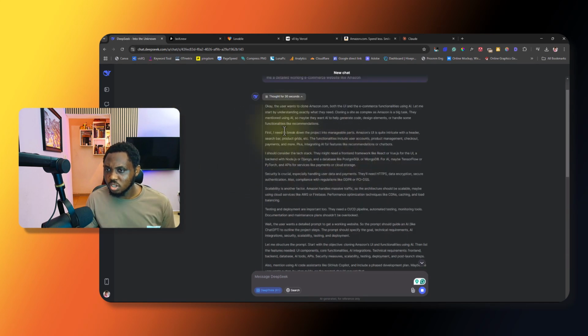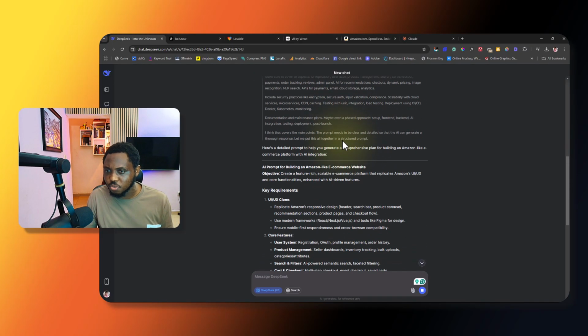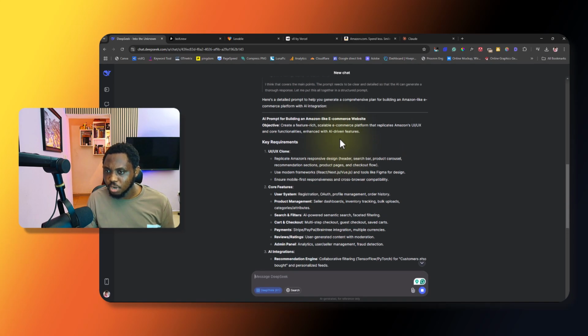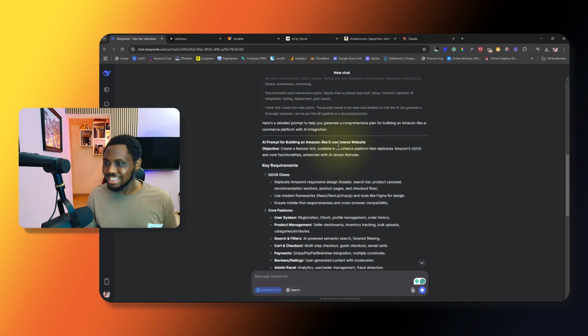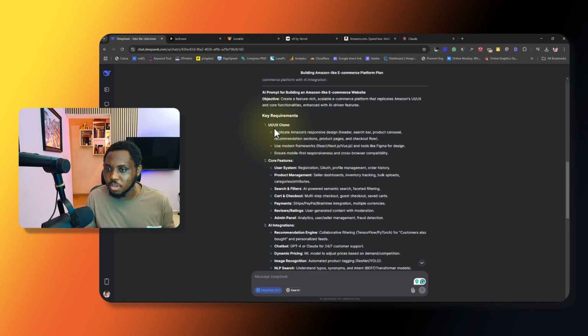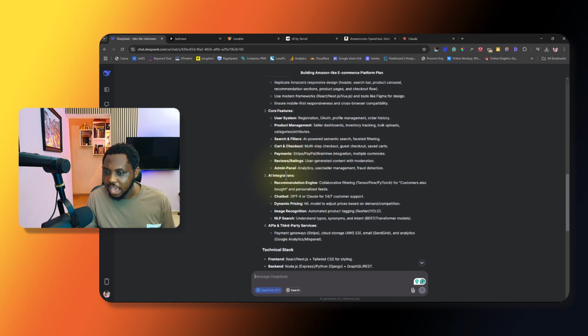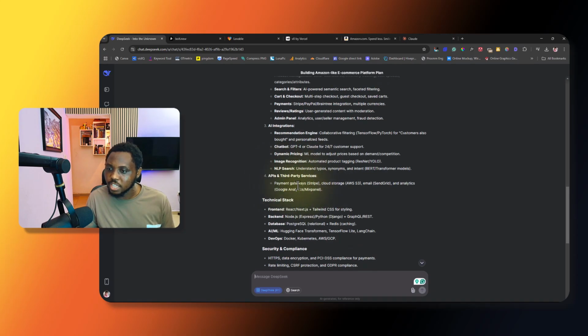Let's see. Okay, so thought after 30 seconds, you can see here, okay, user wants to clone Amazon. It's going to just give you the breakdown of the thought that it's having first before execution, and I think that's beautiful. And then here is now the prompt. AI prompt for building an Amazon-like e-commerce website. Objective: create a feature-rich, scalable e-commerce platform that replicates Amazon UI or UX and core functionalities, enhanced with AI-driven features. So, key requirement: UI UX, core features, AI integration, API and third-party services like payment gateway like Stripe, AWS for storage, SendGrid. Then also analytics, that's beautiful.